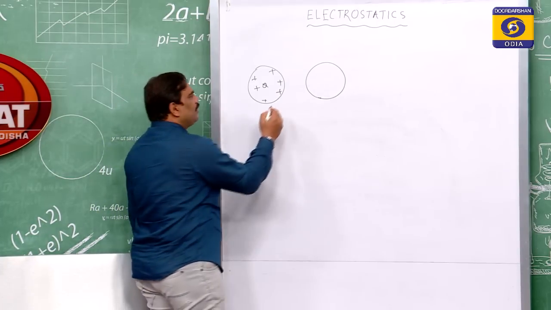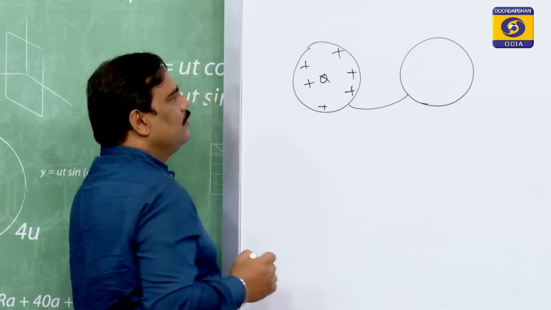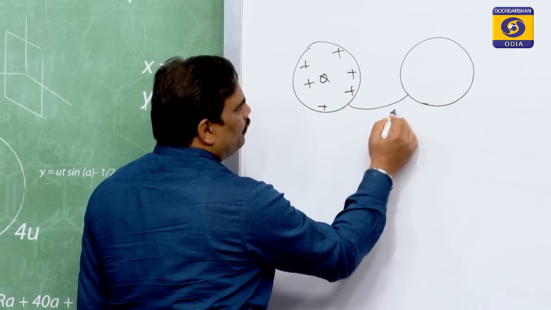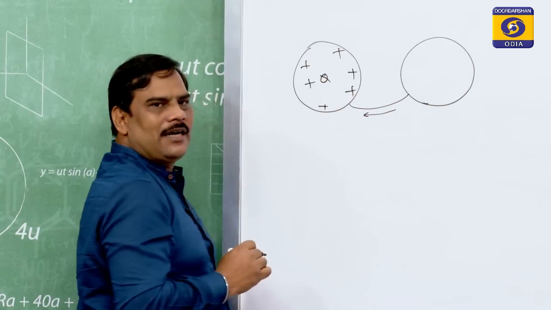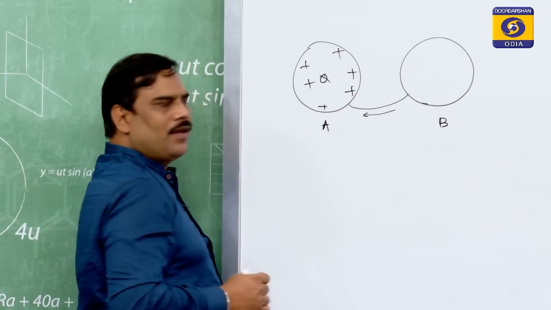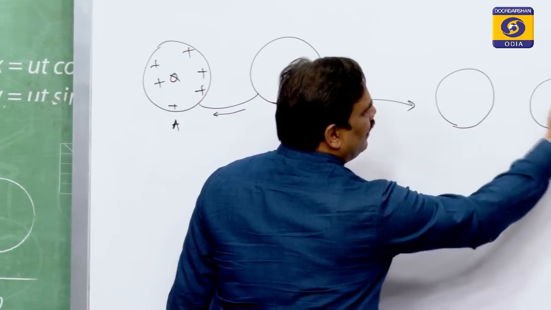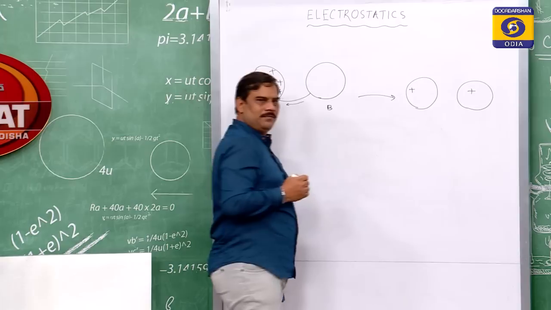Now, let us connect the two. When I connect the two, some charges will flow from body A to body B. In this process, I will see that both of them are positively charged.